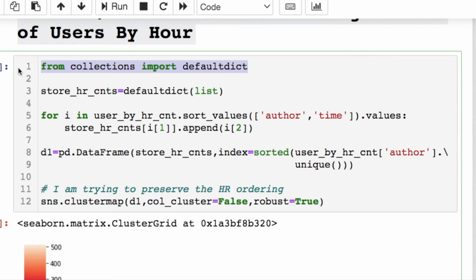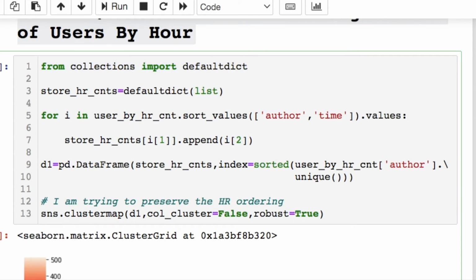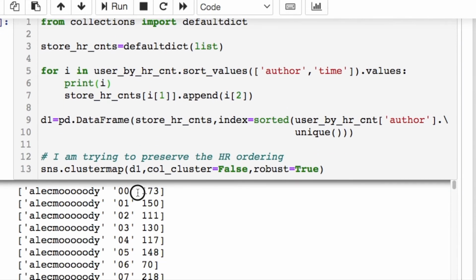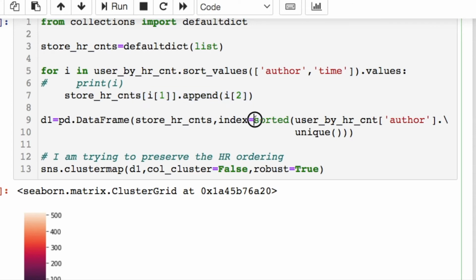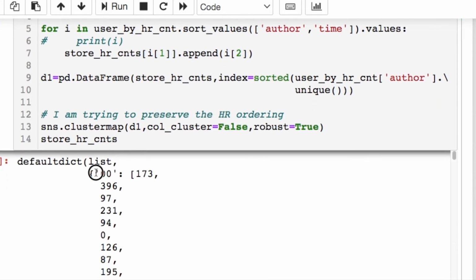The values are going to be lists. When we're iterating through this, let me show you what this looks like. This is what we're iterating through. Now, what we're interested in is snagging this and this. This will be my key. This is going to be my value. And each time I see one of these keys, I append a list with whatever its value is. So that's what's going on with this. I create a data frame from that, which is this. And here is what we created.